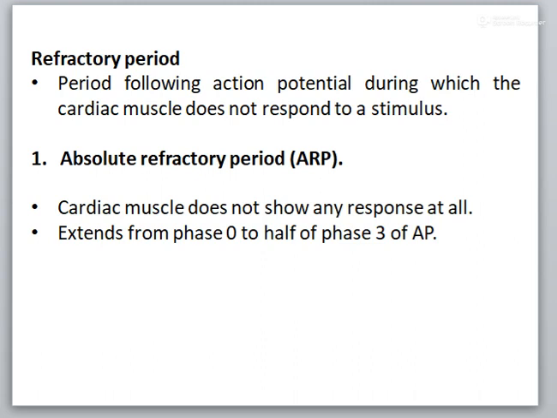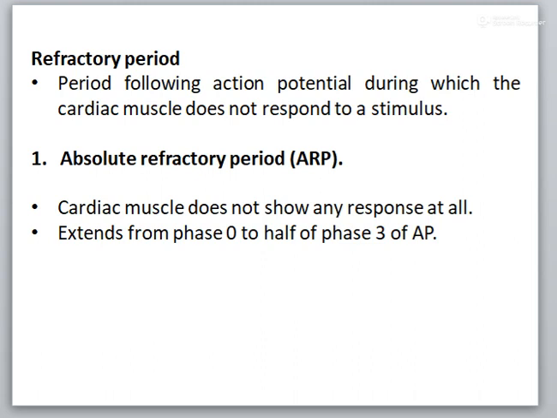It is around 250 to 300 milliseconds in the ventricle and 150 milliseconds in the atria. It is of two types. One is the absolute refractory period. In this period, the cardiac muscle does not show any response at all. It extends from phase 0 to half of phase 3 of the action potential.